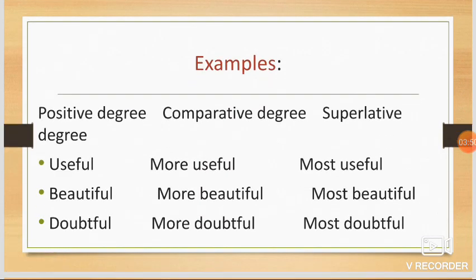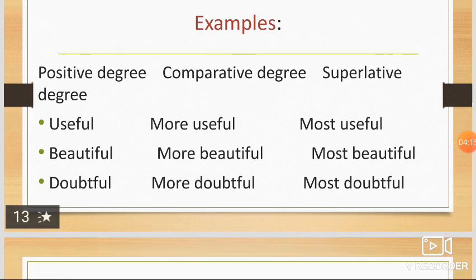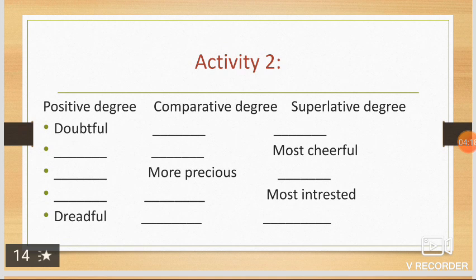To form comparative and superlative degrees of these adjectives, we don't add er or est. We add the words more and most. Look at the example. Useful, more useful, most useful. Beautiful, more beautiful, most beautiful. Doubtful, more doubtful, most doubtful. I hope you have understood it. Take down the second activity, children, and fill up the degrees.